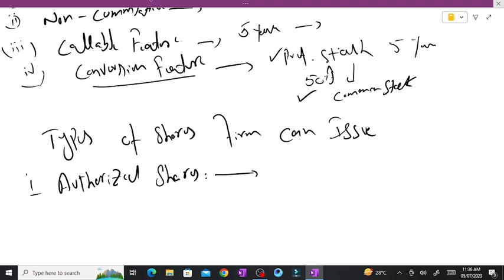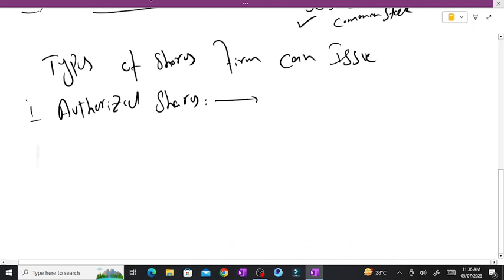This is authorized shares issued by a firm. So that's why we are saying it is the authorized shares.